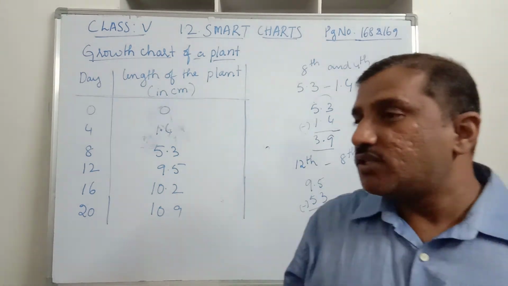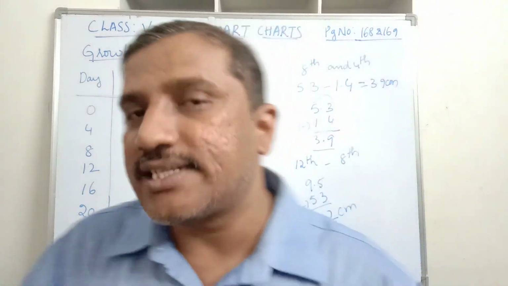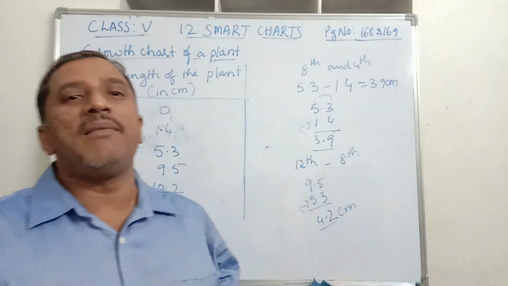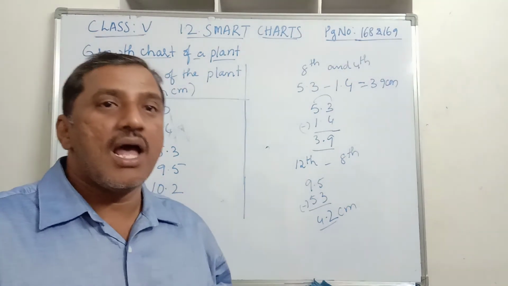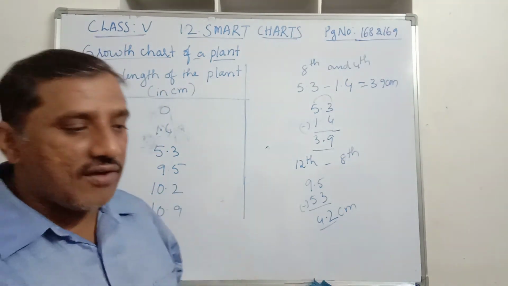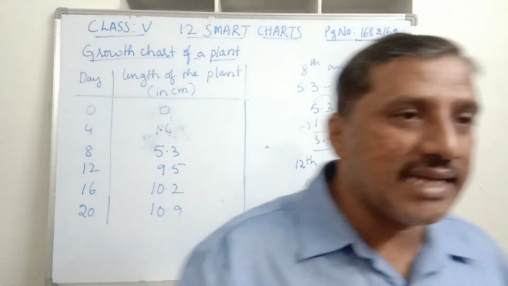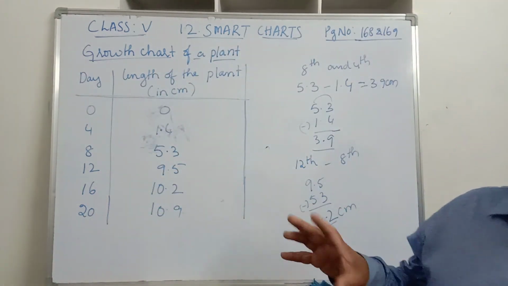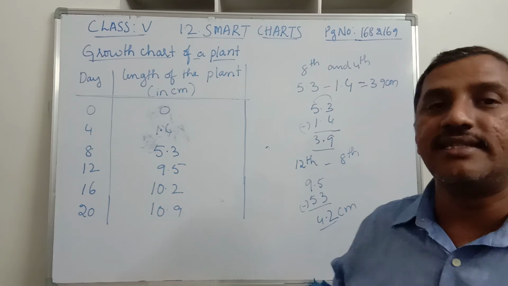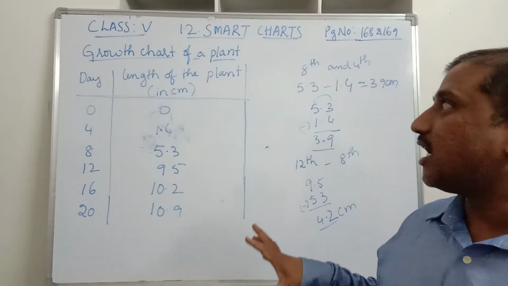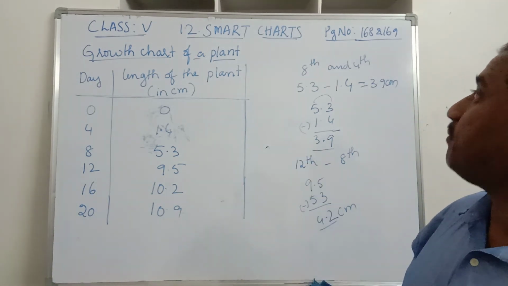Today we discussed two things: one, the family chart of Madhav, and the other, the growth of a plant, which is measured every 4 days, and we answered the questions. So this is about the 12th chapter, Smart Charts.